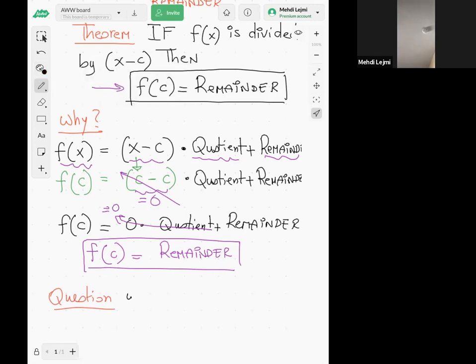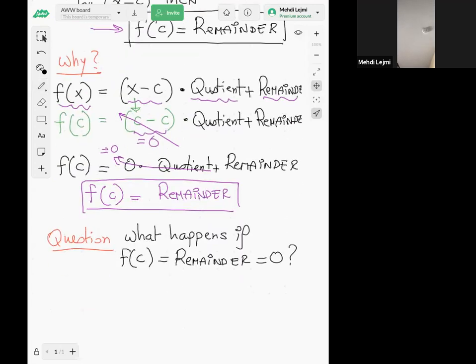So what happens if f of c, which we said is equal to the remainder, is equal to 0? What happens if my remainder is 0?